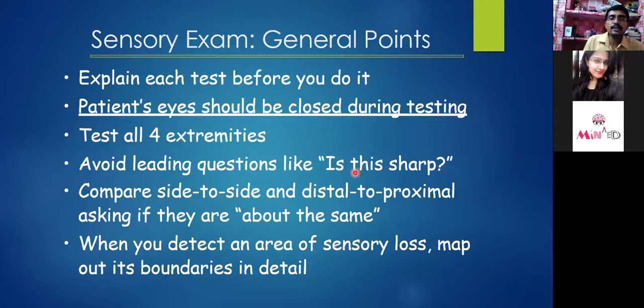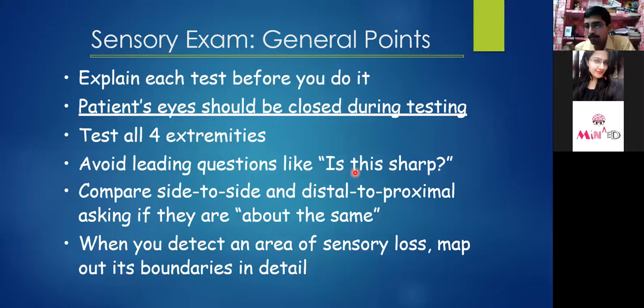Generally, what we should consider: explain each test to the patient before you do it. The patient's eyes should be closed because you are examining the sensation. If the patient can see, the patient will mimic or give you wrong information about the sensation. You have to test all 4 extremities and avoid leading questions. As I already mentioned in the initial talk, you should never ask a close-ended question.